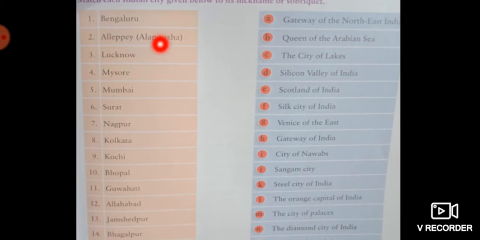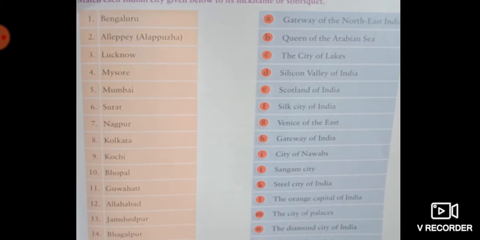Third is Lucknow. This is a very popular name. Many of you know about it. So Lucknow is also called the City of Nawabs. Yes. So match it with, where is that option? I. City of Nawabs. Okay.